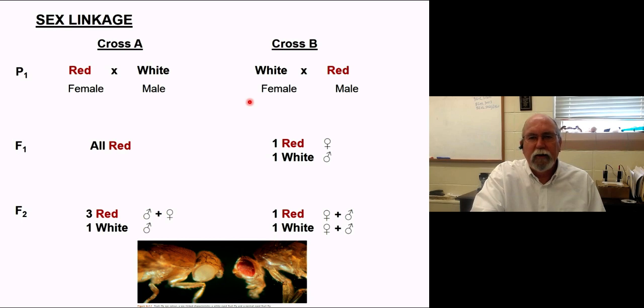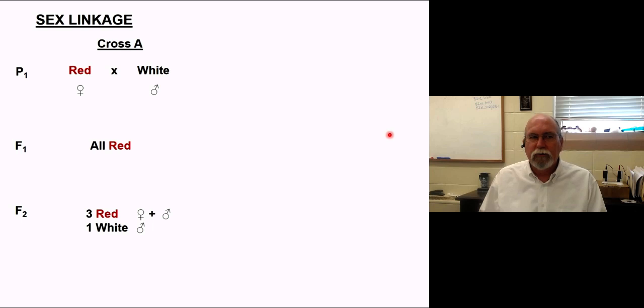Immediately I get a different answer in the F1. One of them looks like a very classic dominant recessive outcome until you look very closely at the sex of the final progeny. And this one doesn't look anything like a normal Mendelian outcome, right? You almost immediately see there's a difference, and certainly see the difference when you carry it to the F2. All right, so let's take a look at what's going on here.